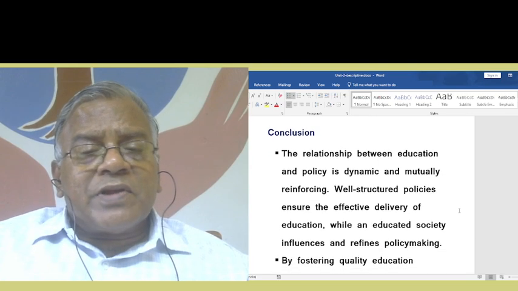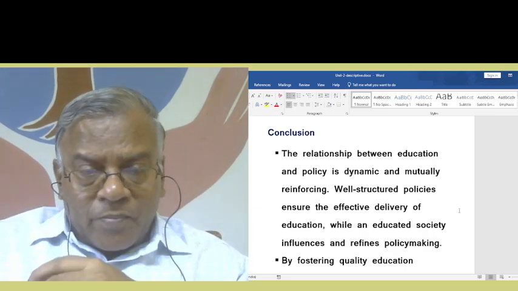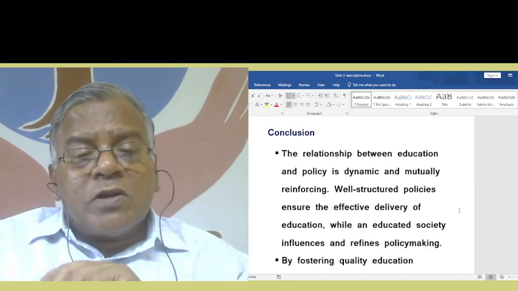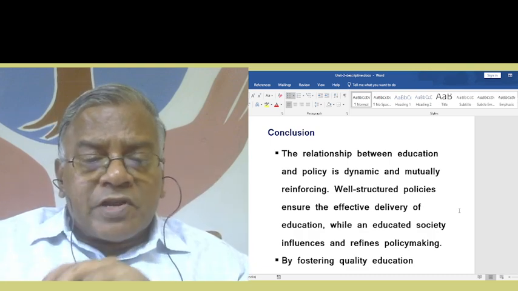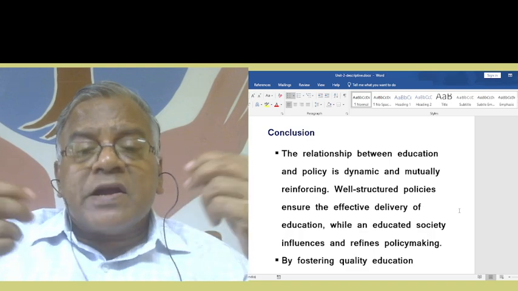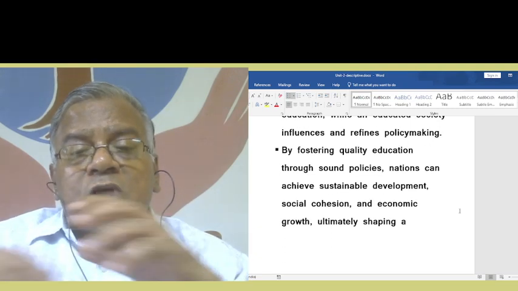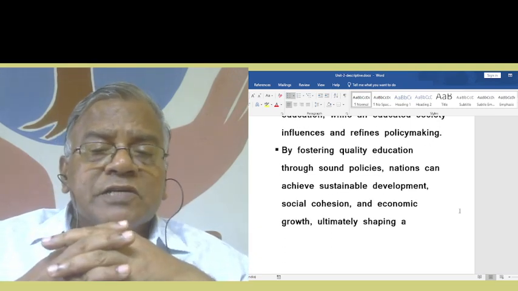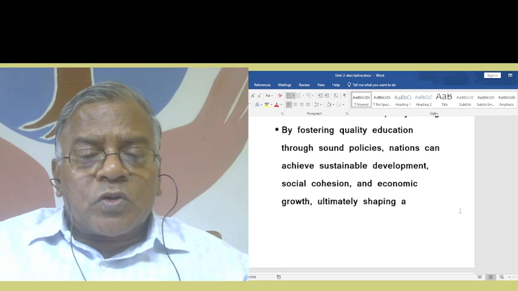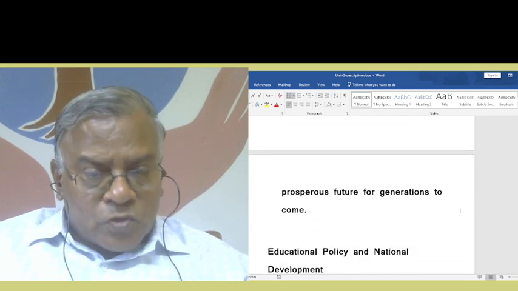The relationship between education and policy is dynamic and mutually reinforcing. Each is dependent on the other, in other words. Well-structured policies ensure the effective delivery of education, while an educated society influences and refines policy making. By fostering quality education through sound policies, nations can achieve sustainable development, social cohesion, and economic growth, ultimately shaping a prosperous future for generations to come.